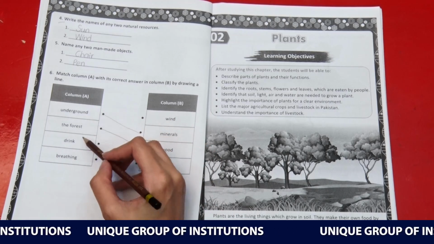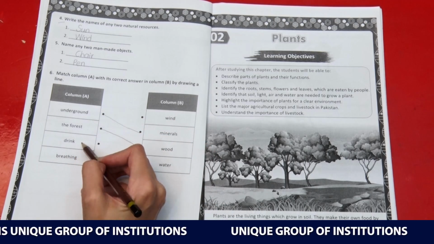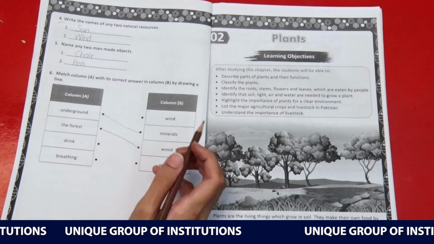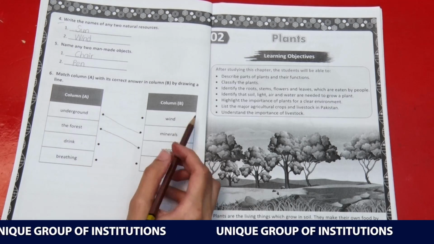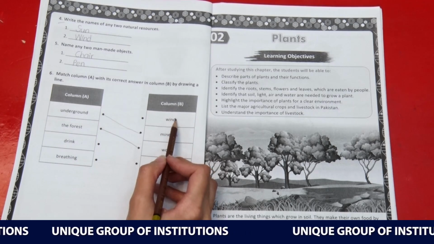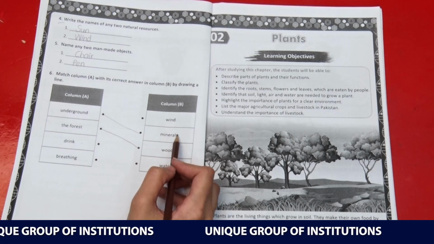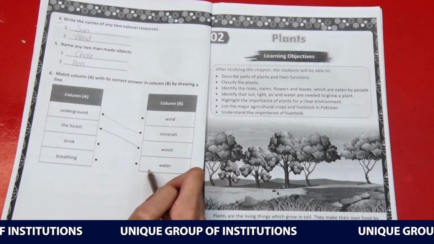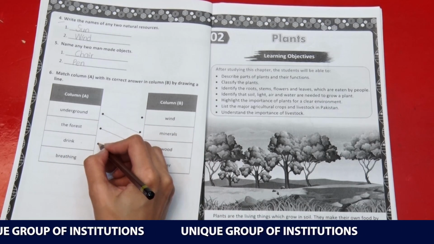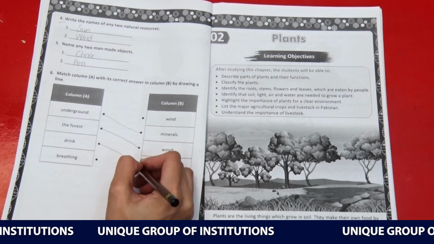Now we will move to option 3 of column A, that is the drink. We will see which is the best option for the drink. Here in column B, we have wind, minerals, then wood, and at the very last we have option number 4, that is water. We will match the drink with water.